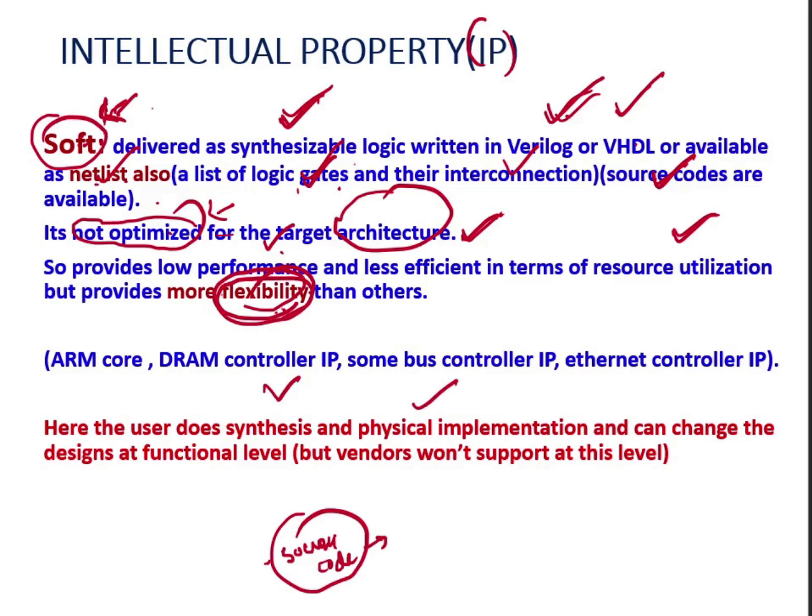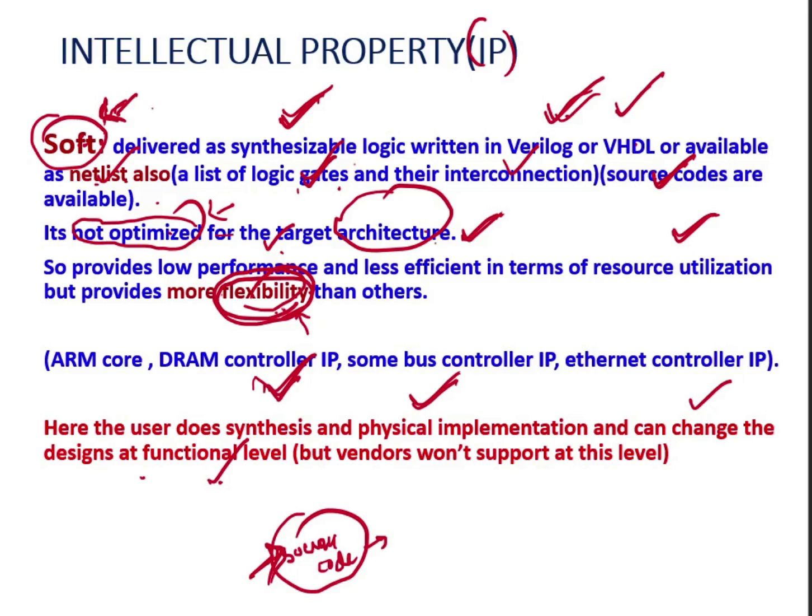Because they have the source code now. They can do the synthesis, they can do the physical implementation, and they can modify and change the design at functional level. Because they have the flexibility to modify the design, the soft core provides more flexibility than other IPs like firm and hard IPs.